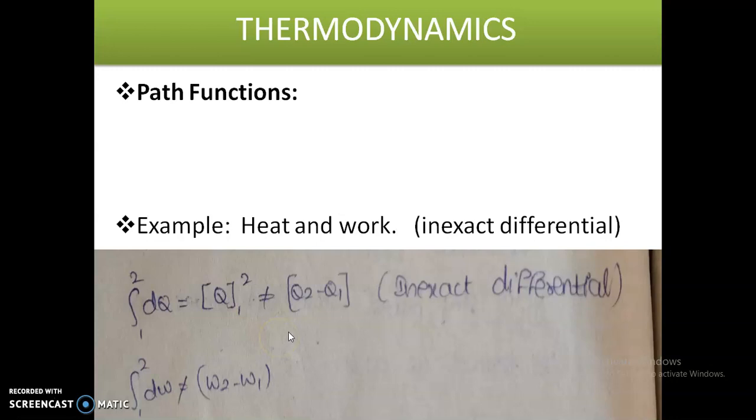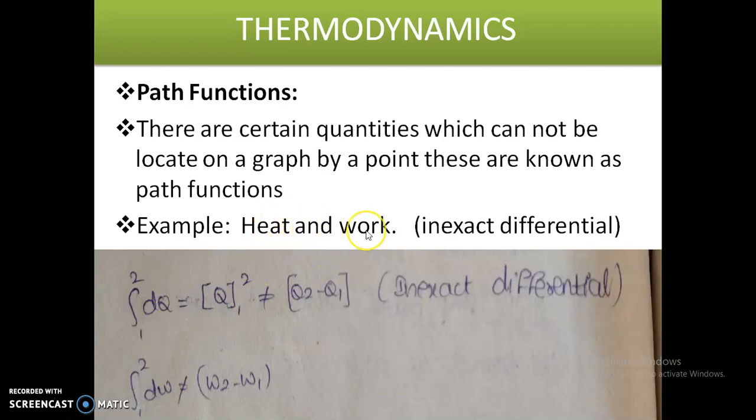There are certain quantities which cannot be located on a graph by a point. These are known as path functions. Once again listen: there are certain quantities, heat and work, which we cannot locate on a graph by a point. Those are called path functions.